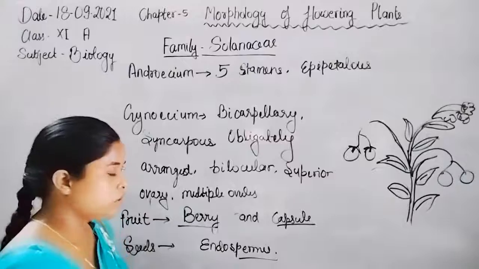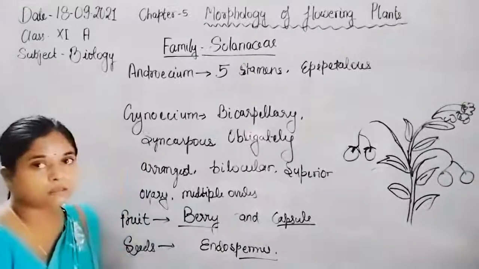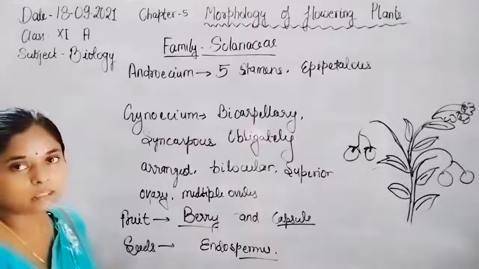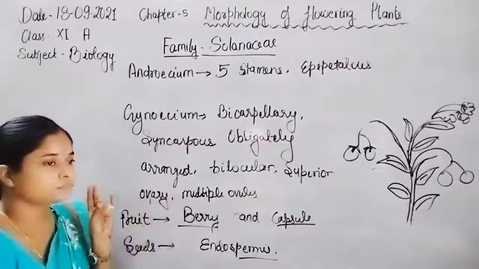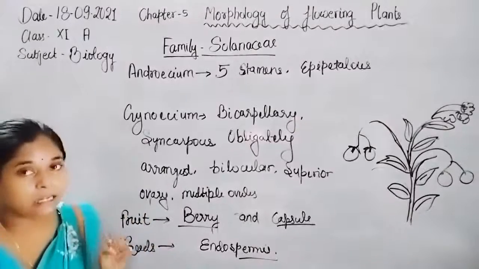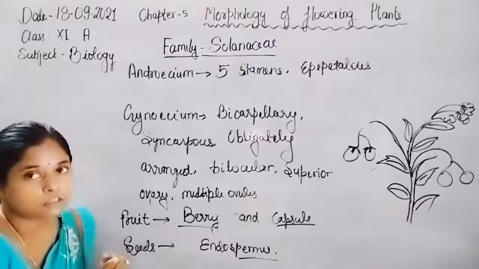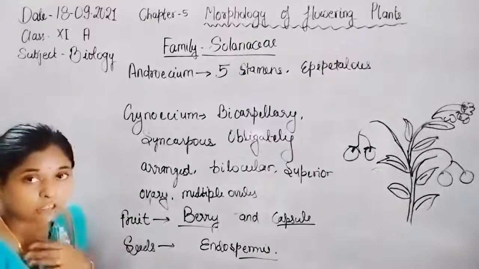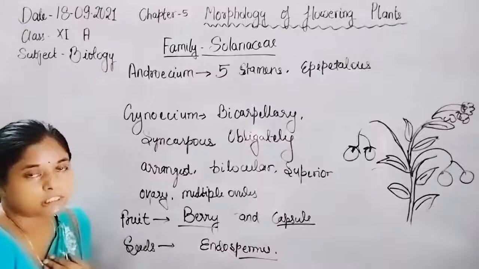So here is the overall about the fruit and seeds, and all the characteristics of the plant. What are the characteristics? Flower is bisexual, actinomorphic. If we talk about the calyx, the sepal number is 5. All the sepals are united, so that's why the sepals are known as gamosepalous. They show the valvate type of estivation.